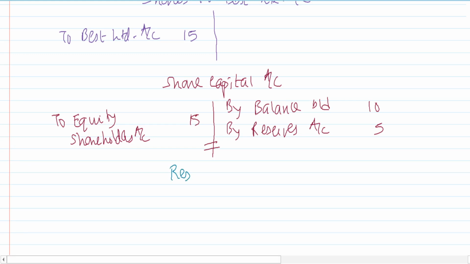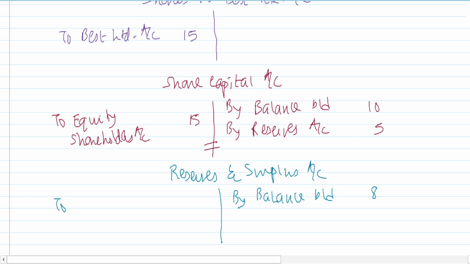I also have reserves and surplus account, right? Say here by balance brought down, right? Reserves and surplus by balance brought down is 8. You check the balance sheet. We utilize reserves and surplus to issue bonus shares. So we say to share capital account, right?